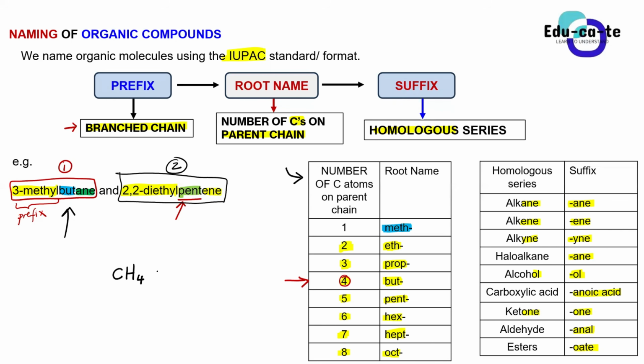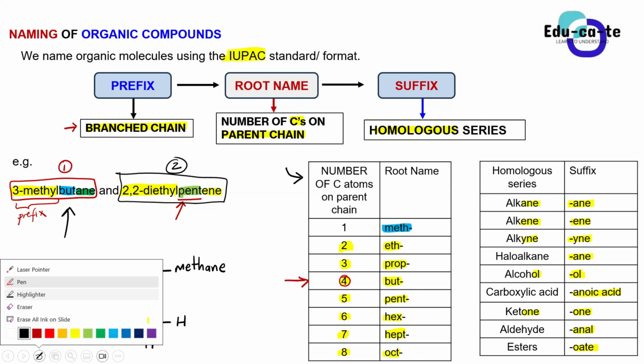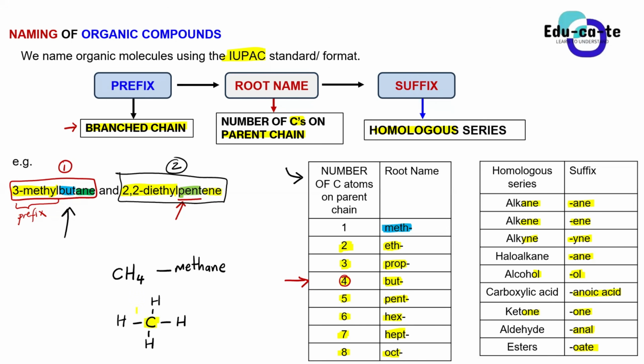Yes, Lihotle says that this is methane, and also someone else said the same. Now you guys have always known this as methane, but you didn't even know why it is named as methane. Let's just break it down. In a structural formula, because CH4 is a molecular formula, we have one carbon bonded to 4 hydrogens. So you can see that here we don't have a long chain of carbons. We only have one carbon in the only chain.